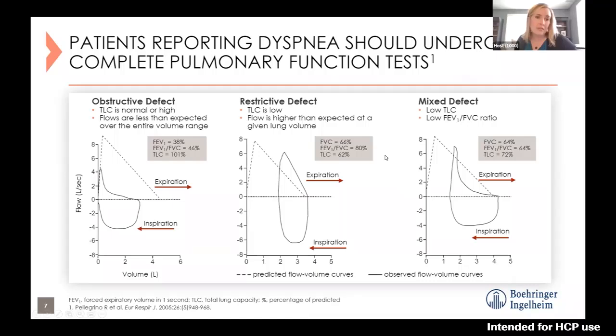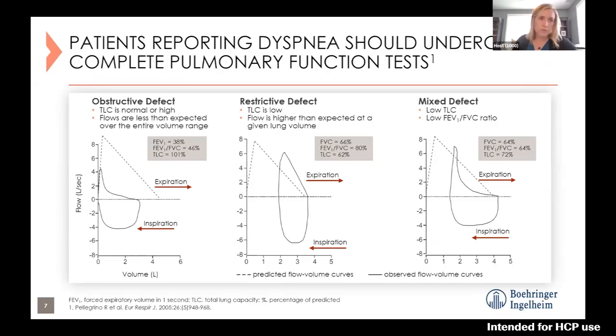So the restrictive defect pattern on pulmonary function tests is what we're expecting to see most often in a patient with interstitial lung disease with fibrosis. In a restrictive defect, you'll see a smaller peaked flow volume loop. And what we're looking for with the values on that testing is a reduced total lung capacity, so restriction in that total lung capacity. And then the FEV1/FVC ratio is typically normal, so greater than 70%, indicating an absence of airways obstruction. So this is typically the pattern that we see.